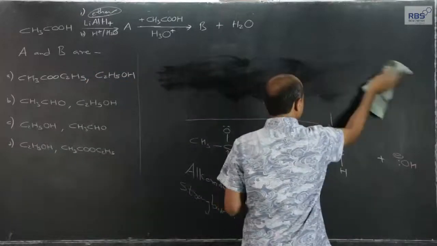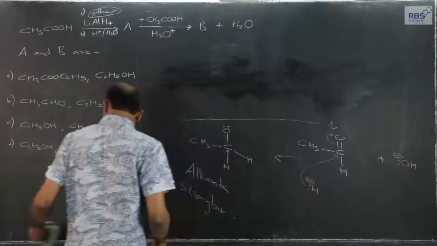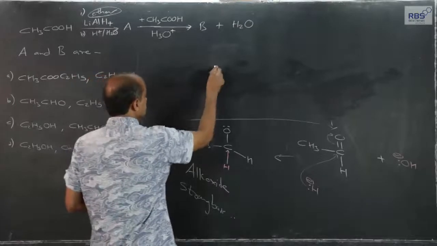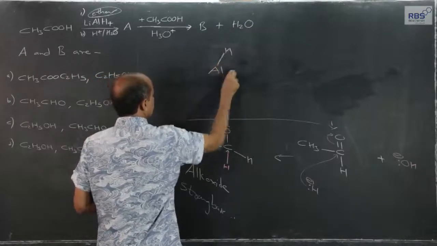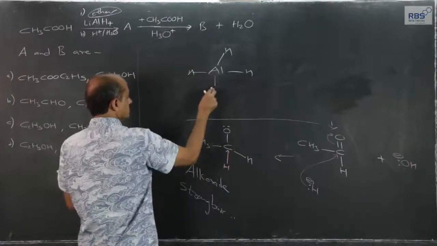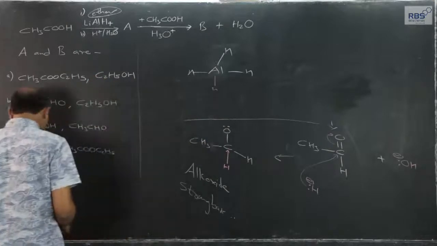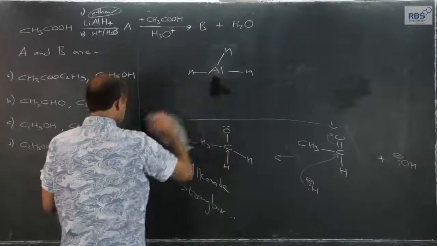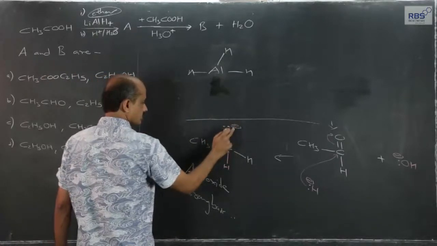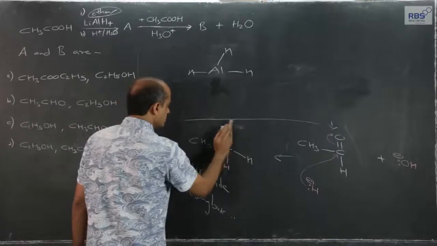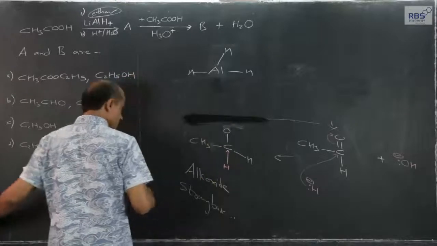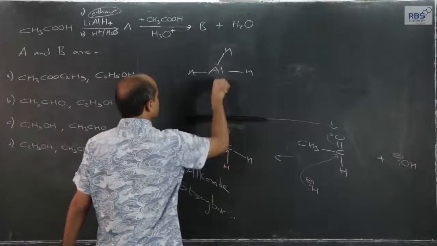The aluminum, which had supplied hydrogen in the form of hydride, the aluminum had supplied the hydrogen in the form of hydride. So, hydrogen comes out in the form of hydride, and this electron pair, negative charge presently, now it will form a coordinate covalent bond. This electron pair will form a coordinate covalent bond with this aluminum.